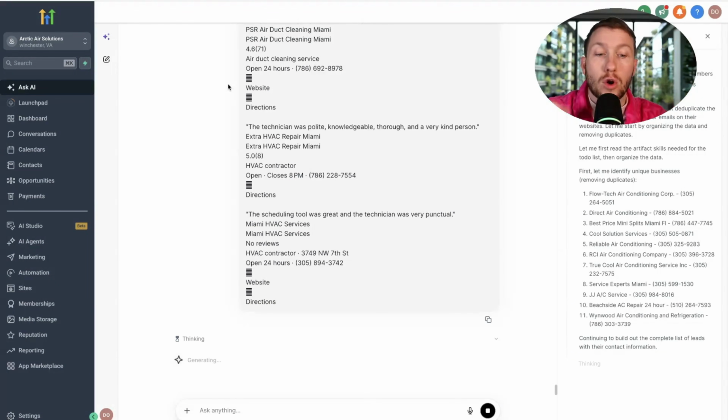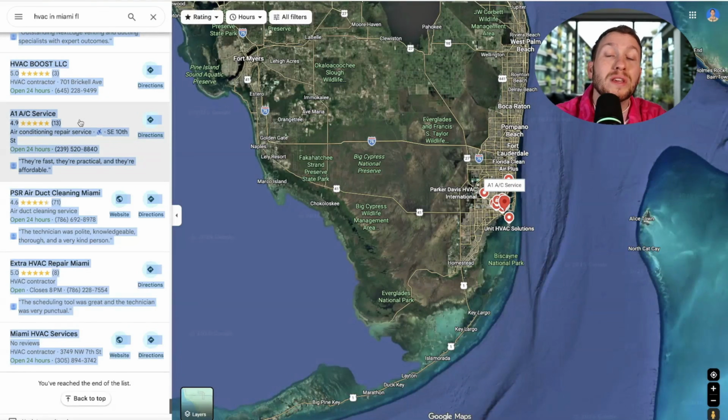Again, follow your opt-in laws. Don't just be spamming people. But I'm going to show you really how we're going to take this to the next level. Because what I'm about to show you in a sec, once we have this, is actually how we're going to only find the qualified ones. So AI is not just bringing us leads. It's only going to find the best leads for you to prospect with.